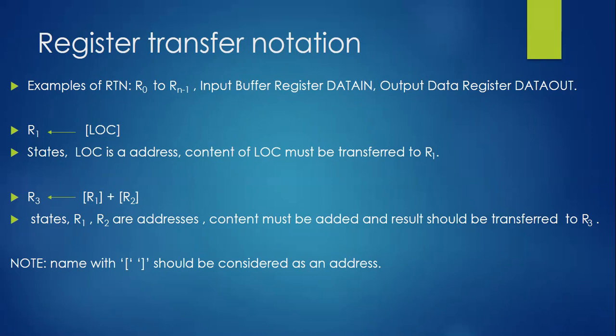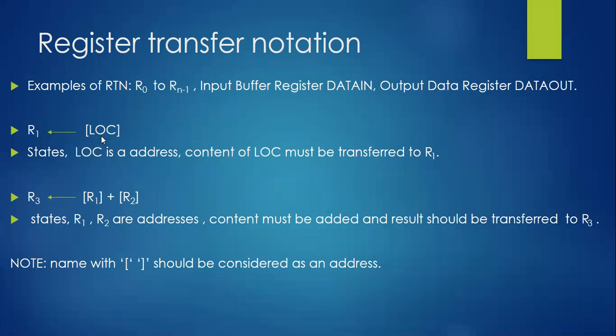Here, R1, then an arrow mark, and in a square bracket we have something called LOC. That states LOC is an address. The content of LOC must be transferred to R1. Remember, it is a square bracket, not a normal bracket or curly bracket.